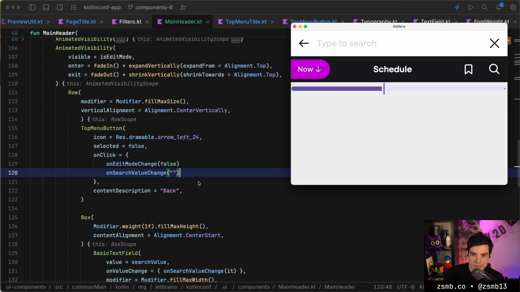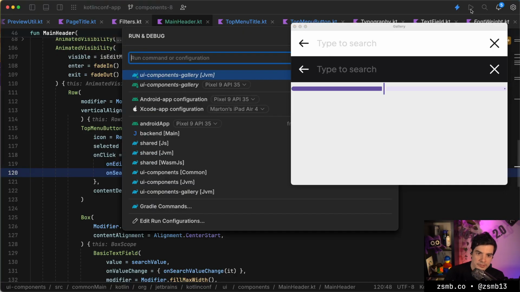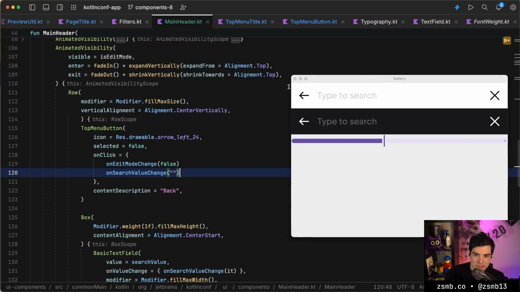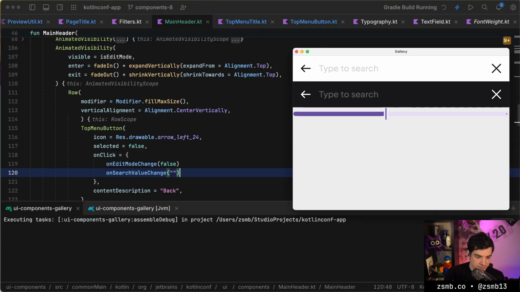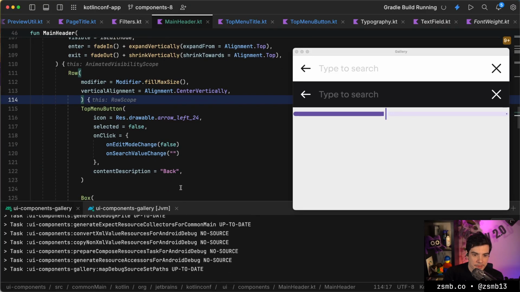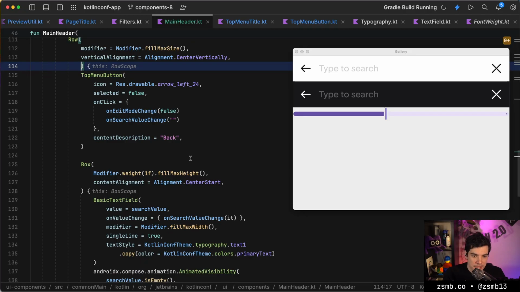We should also grab focus here, which I'm now realizing. So as we open this edit mode, we should put focus into this text field. Also, the cursor isn't visible on desktop. We really need to build this for Android. So I want to see if on Android we can see the cursor in dark mode. Actually, we cannot. We can already see that that's blinking black. So we don't need to wait for the build.